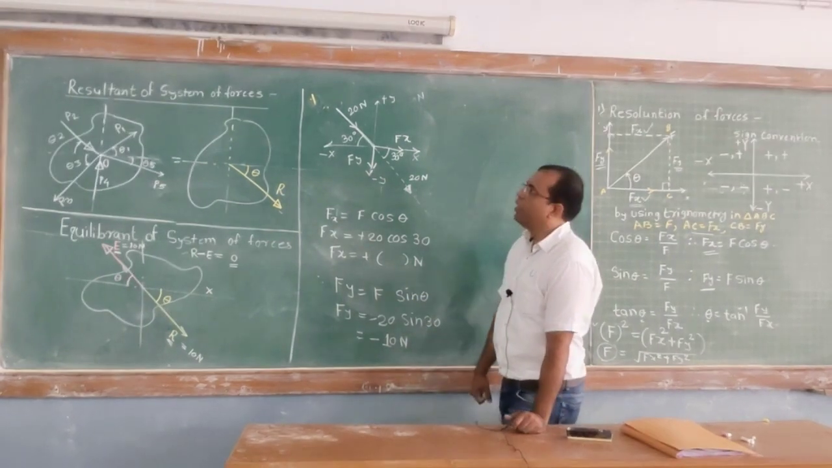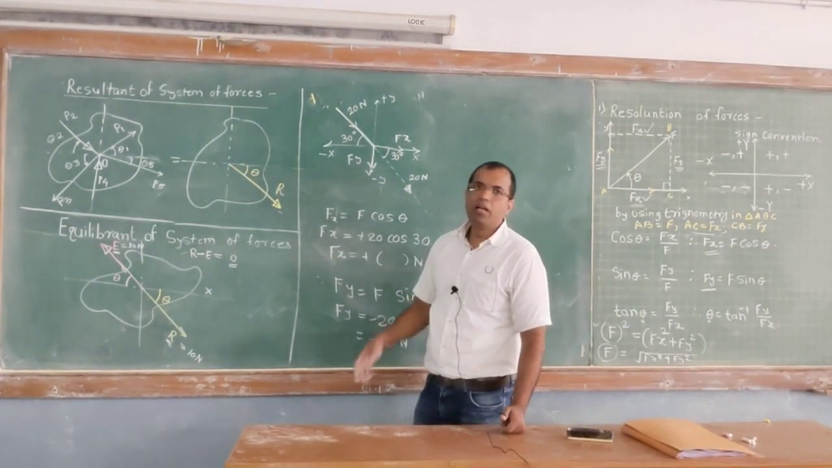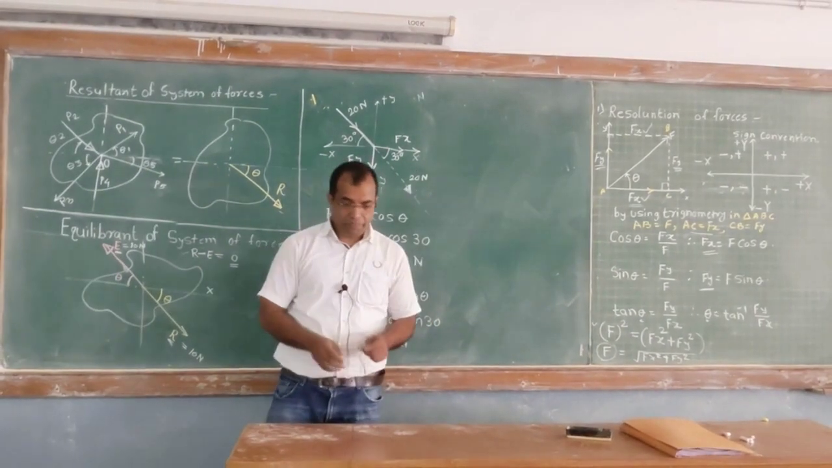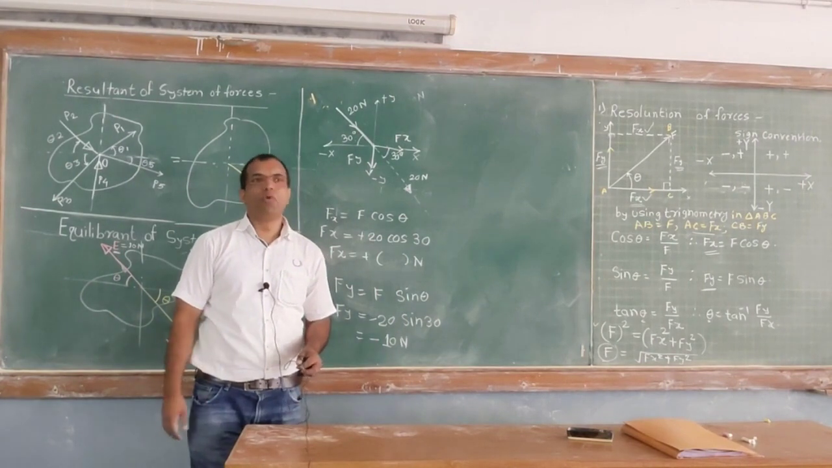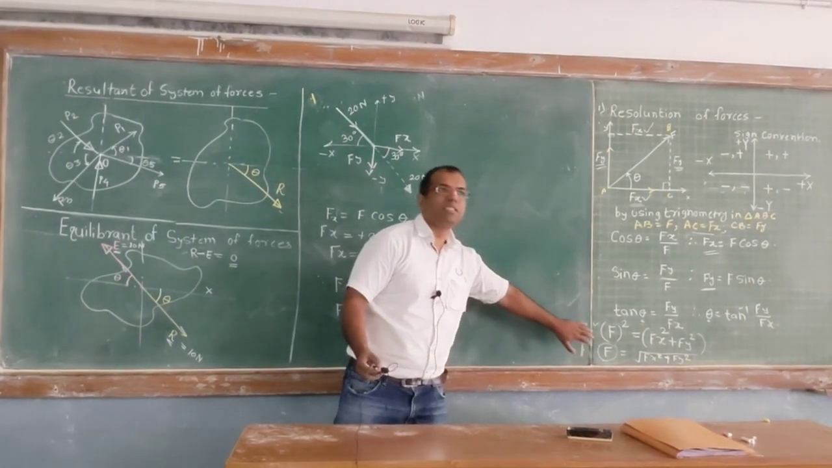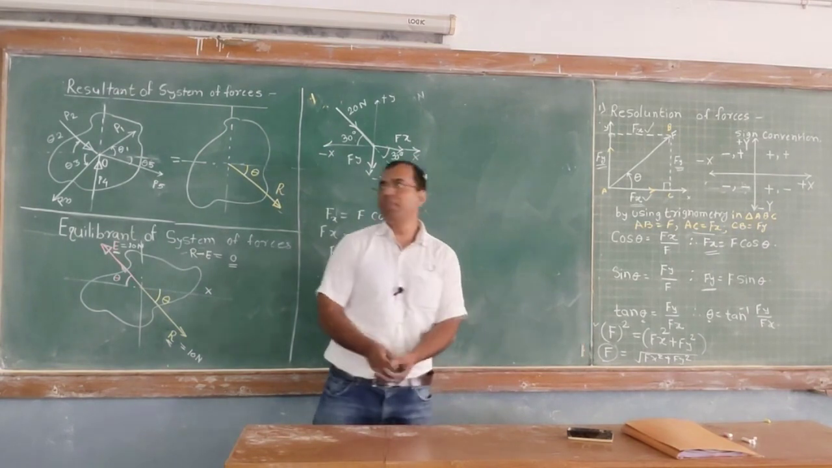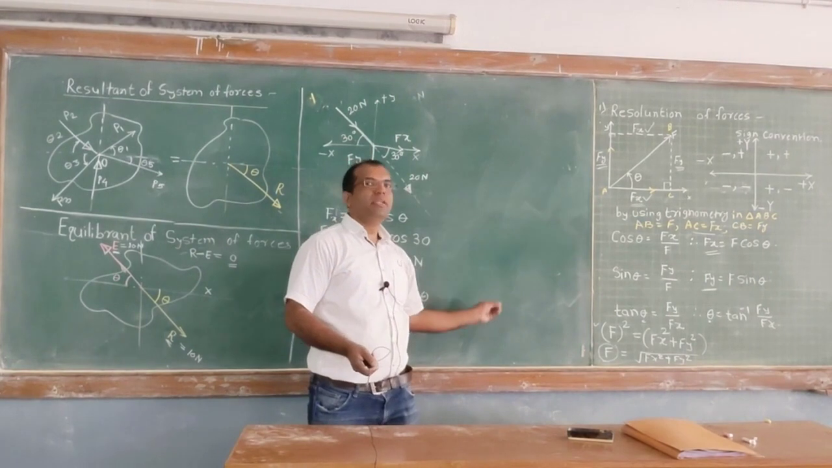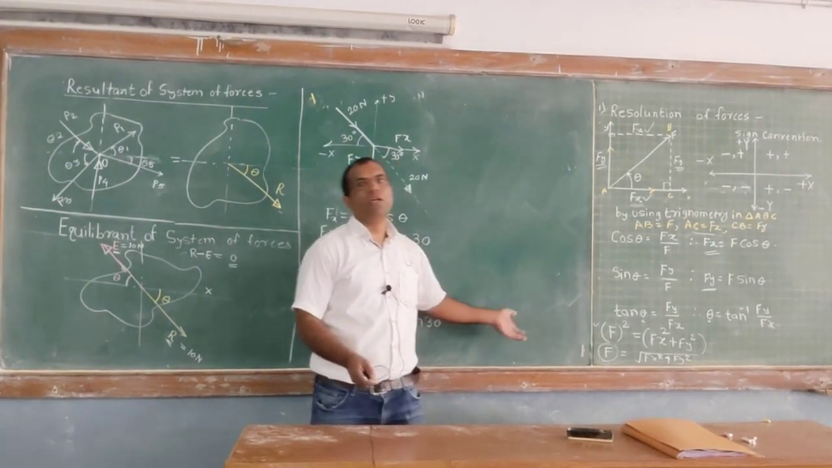So what have we learned today? Today we have learned the resultant of a system of forces, equivalent system of forces, and methods to find the resultants. In that, today we have learned only one method. What is the method? Resolution of forces. And composition also we have learned here. Composition is nothing but finding the single force from the system of forces. We have learned the definition of resultant, the definition of equilibrium, and the methods to find the resultant, including resolution and composition.